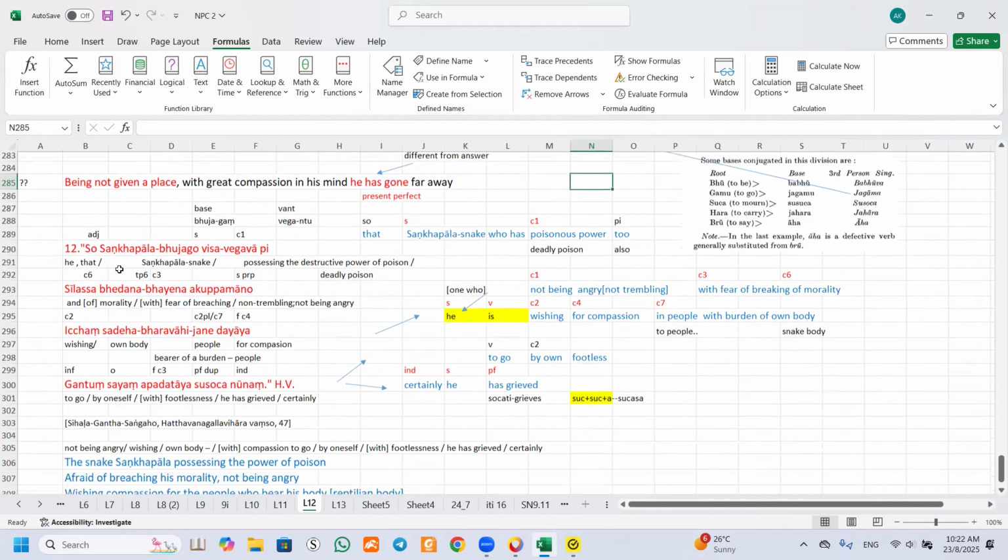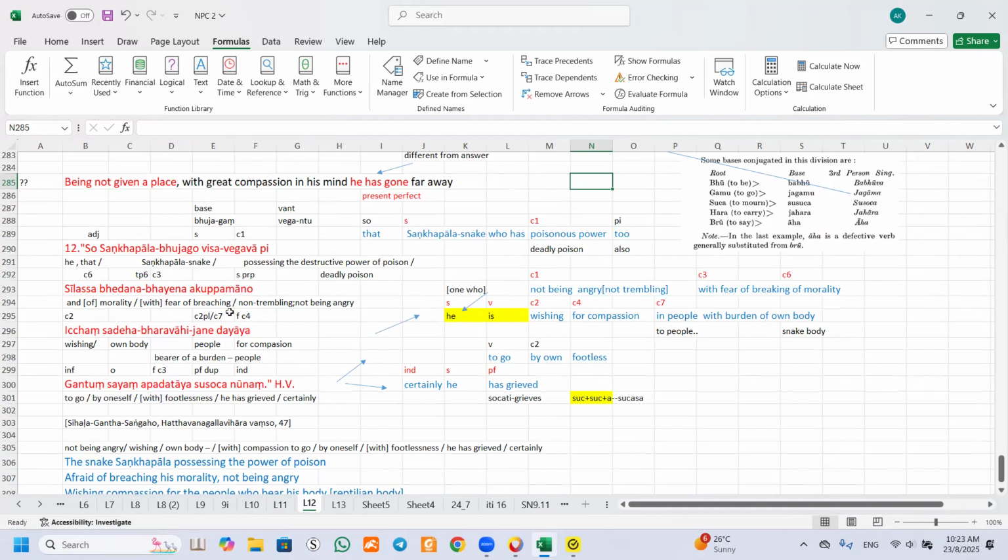All right, so line number 2. You can see this can be dative or genitive. Bhedana, okay. Bhaya, bhayena. And then this one is, what do you call it, agreeing with this, because this is a present participle.